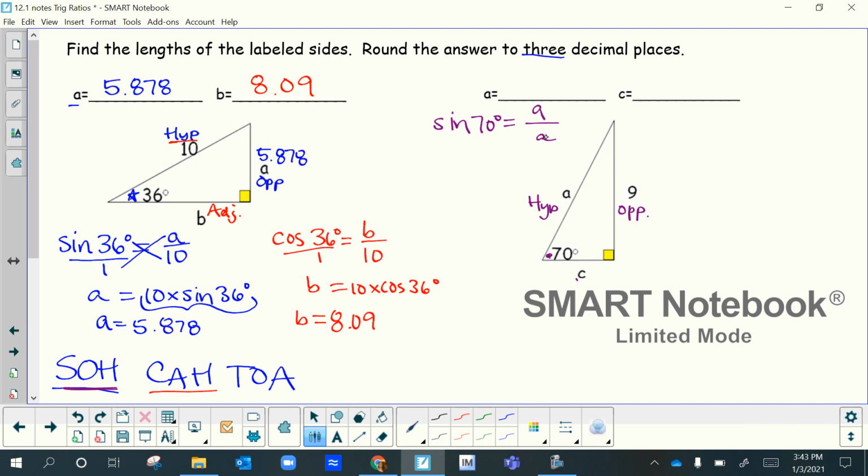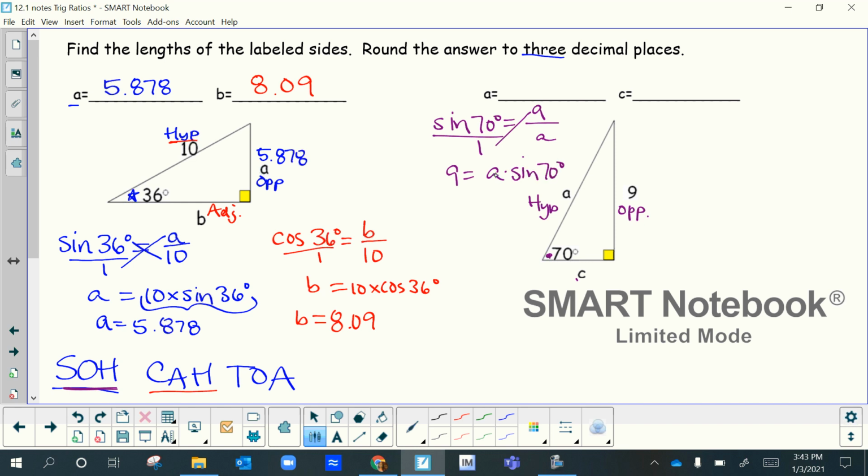So we're going to do something different. Think about it. If we multiplied over here, what do you think we're going to do over here? We're going to divide. So I'm going to show you the long way, and then we'll do the short way first. So if I put this over 1, I'm going to cross multiply. 9 times 1 is 9. And then I have over here sine of 70 times a. A times sine of 70 degrees.